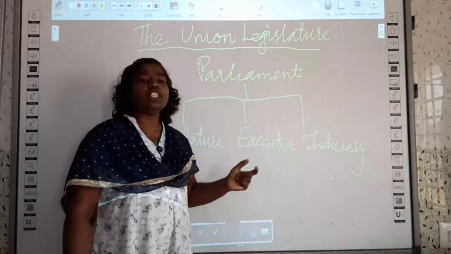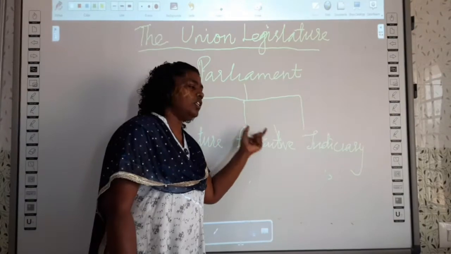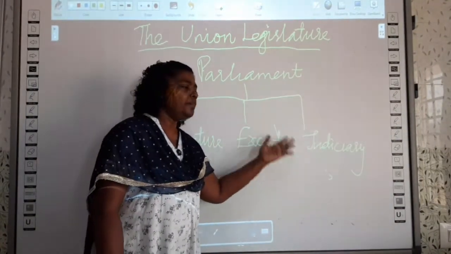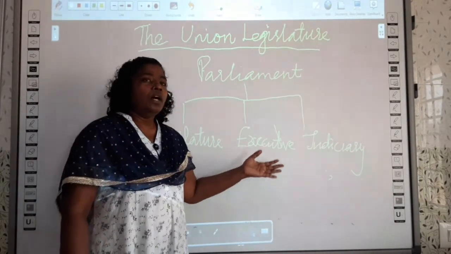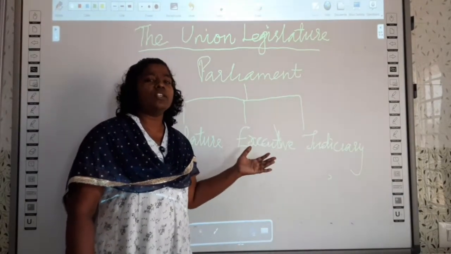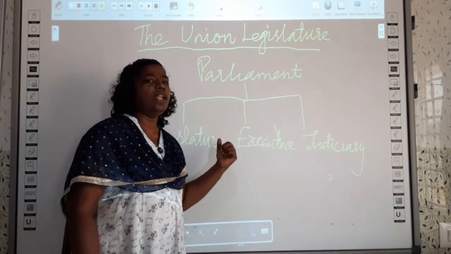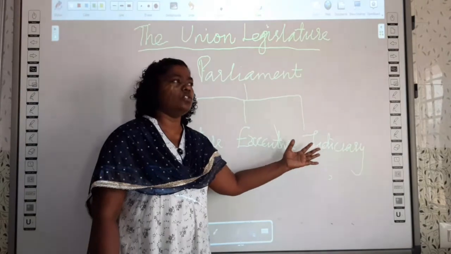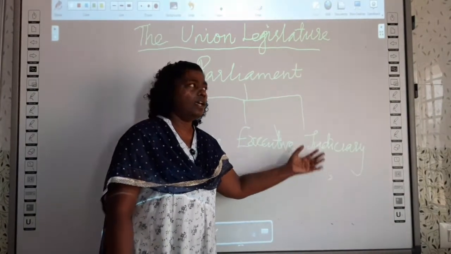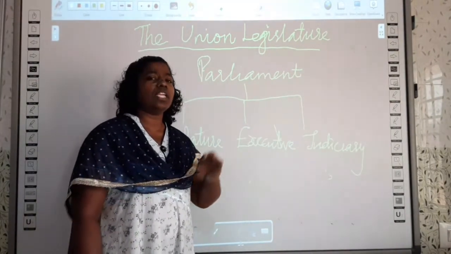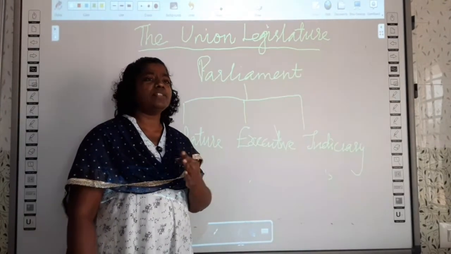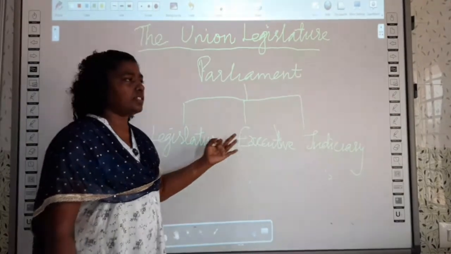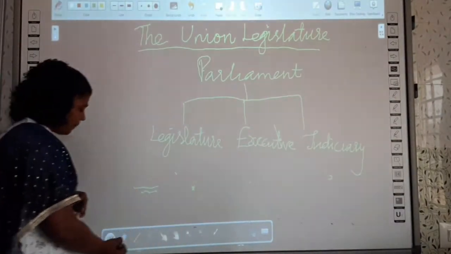And we will see the distribution of powers between the union legislature and the state legislature. Certain powers and functions are given to the union legislature, and certain powers and functions are given to the state legislature. And there is also another list. There are three important lists based on the distribution of powers.